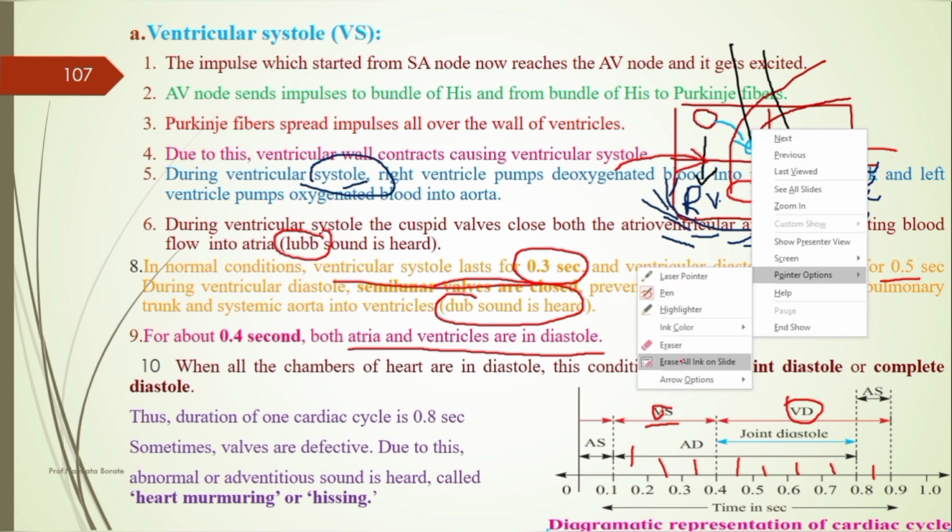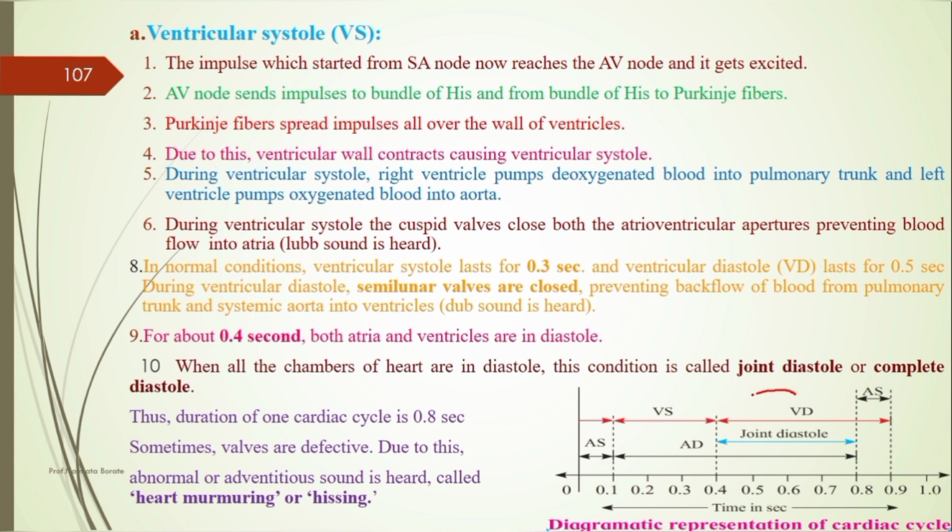You can see this image. In this image there is a period where no single systolic condition exists. Which period is this? It is the period from here to here. Here there is no systolic condition, so which period has formed here? Joint diastole. It means the ventricle is not in a systolic condition and the atrium is also not in a systolic condition. So what is its duration? 1, 2, 3 and 4. So how much is its period? That is 0.4 second. That is called the joint diastole or the complete diastole condition. Thus the duration of one cardiac cycle is 0.8 second.